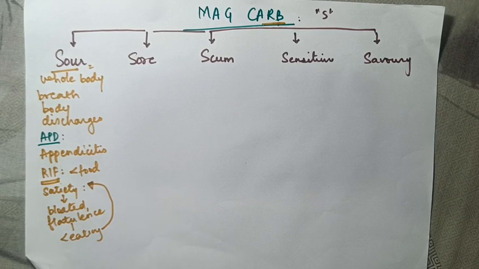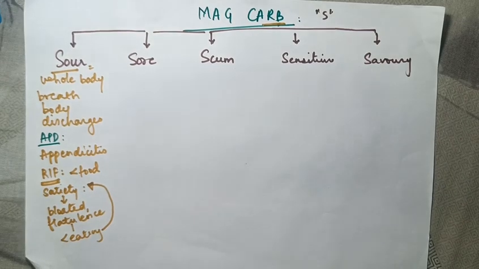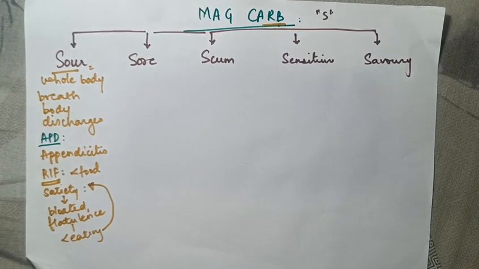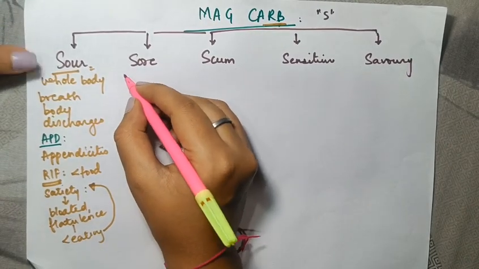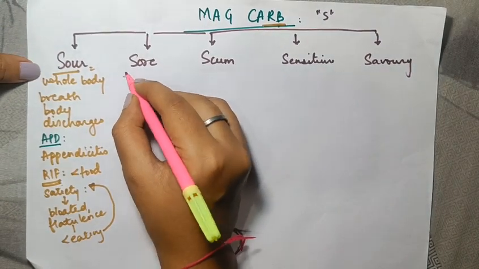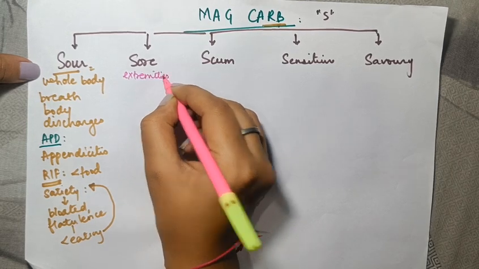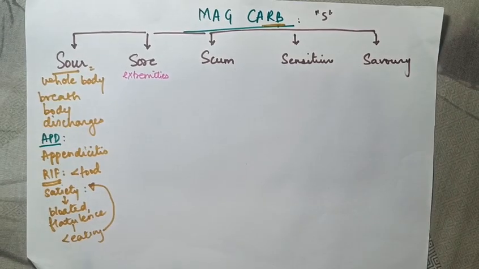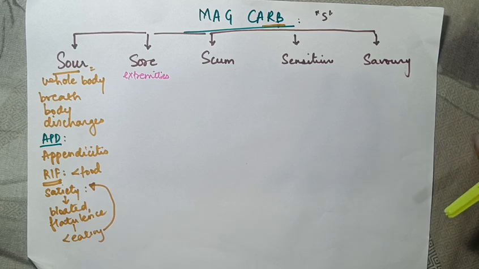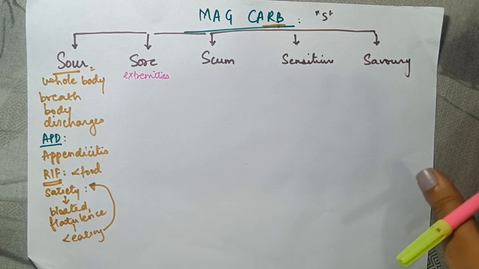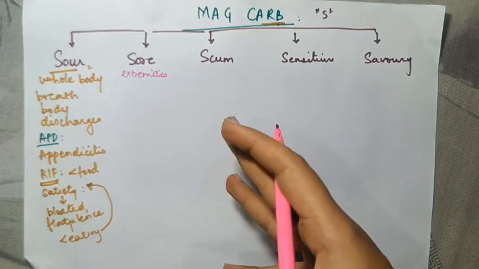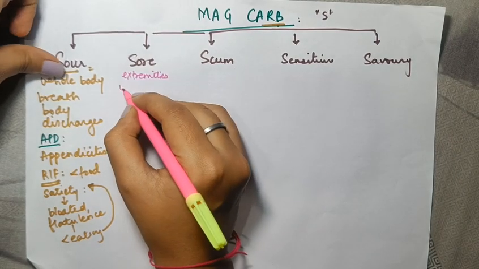Soreness would mean, in simple terms, pain. So let's go to soreness. Now when do we talk about soreness? We talk about extremities. I have sore legs, I have a back pain, I have soreness in my back. So this includes extremities usually, but here in Mag Carb it is the whole body.